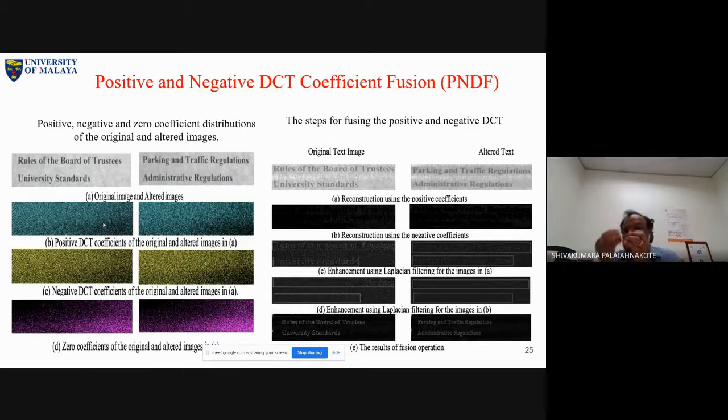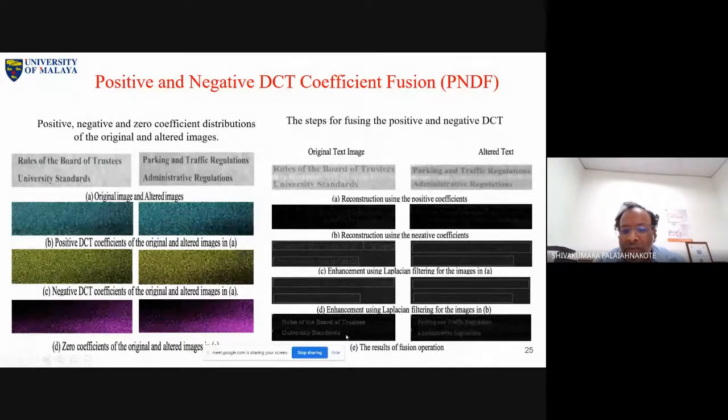When you lose edge information, there are chances of misclassifying positive coefficients as negative and negative as positive. That means you are combining different coefficients to get the final image. So definitely the fused image of a forgery should be different from the fused image of an original image. That is the whole concept. That is the idea.